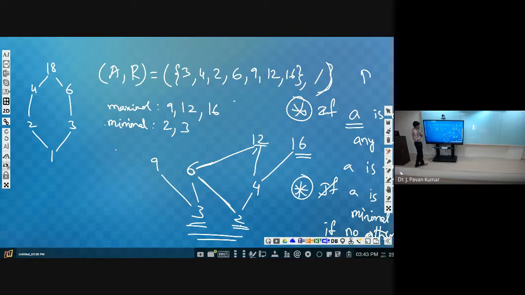From this particular Hasse diagram, can you give the relation? What are the tuples that we will be having in the relation?